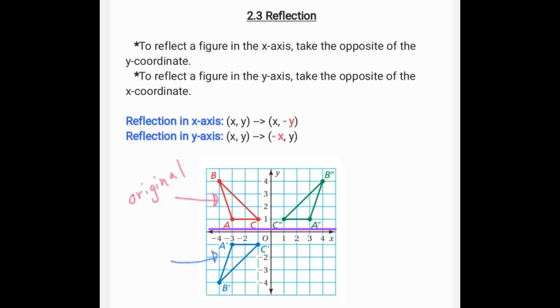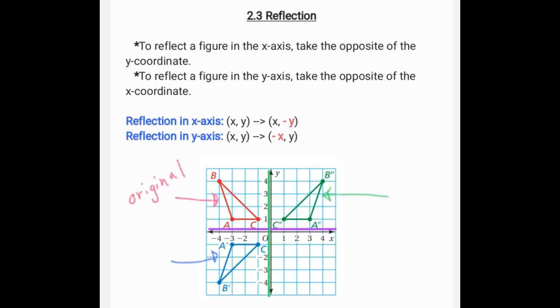And then for reflection on the y-axis, so this is the y-axis right here. If we reflect it over there, taking still the original picture and refold it on that y-axis, then we're going to get the reflected picture over here. Also, if you look at the equation or the format right here, if we reflect the original over the x-axis, notice that the x's are the same as far as the distances go, but just the y part of it will be the difference.